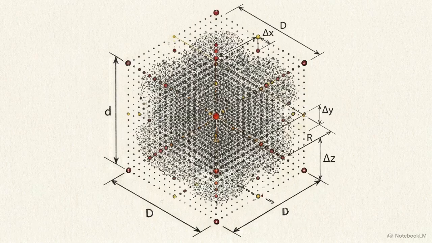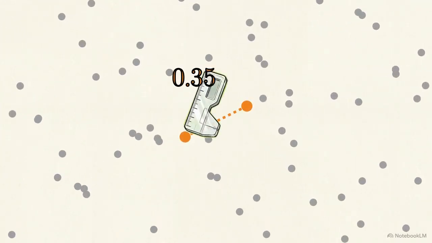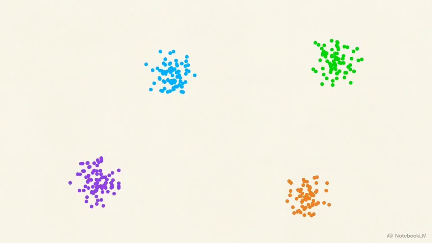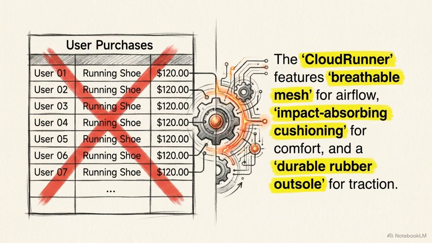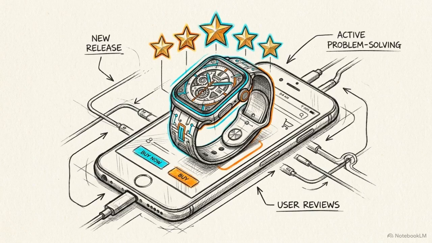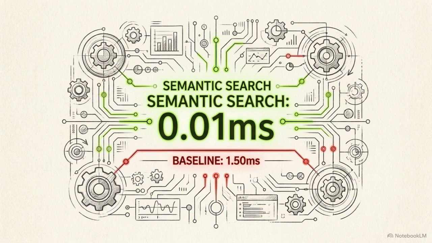These coordinates exist in a multidimensional latent vector space. Semantic meaning is calculated by measuring the geometric distance and proximity between these data points. Words with similar meanings cluster together, allowing the machine to understand complex relationships. Because the system evaluates the product description's underlying meaning rather than relying on past transaction logs, it generates accurate recommendations for brand new items or infrequent shoppers where historical data is non-existent. This semantic vector mapping provides a significant performance advantage over legacy filtering systems.